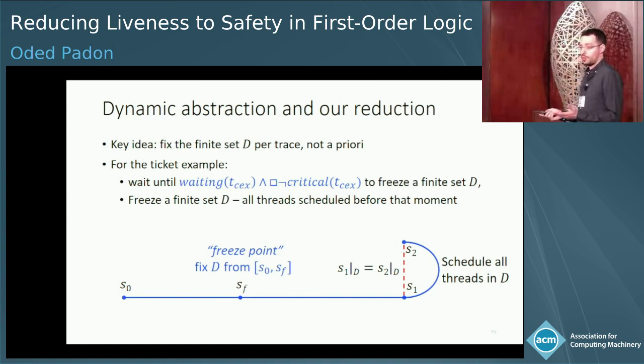So in every step of the trace, only 1 thread is scheduled and maybe a few ticket numbers are involved. So after a finite prefix, this set will be finite, and we can use it for the finite abstraction later on. And then if we manage to prove that we can't see this situation where we have 2 states that have the same projection to D, then we can prove the Liveness property. And for the ticket example, it really works.